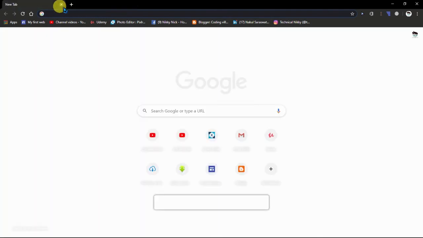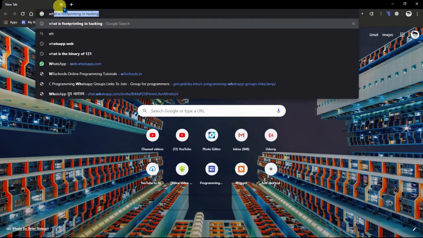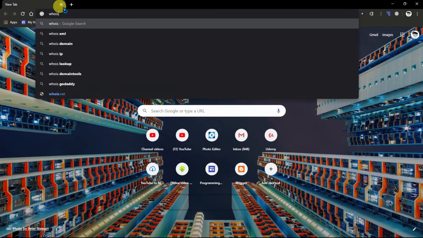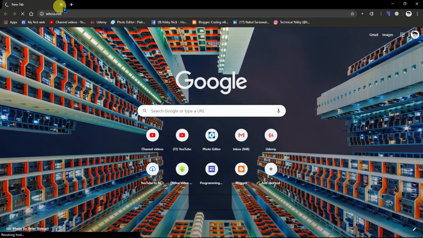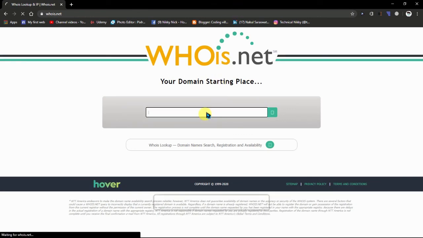And if you want to find the admin or more information about the user, their sensitive data, then you have to go to a website, whois.net. Whois lookup.